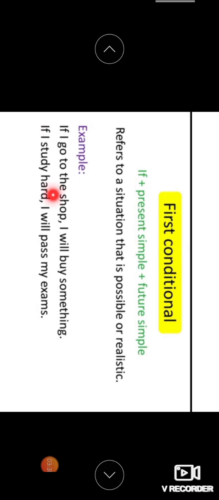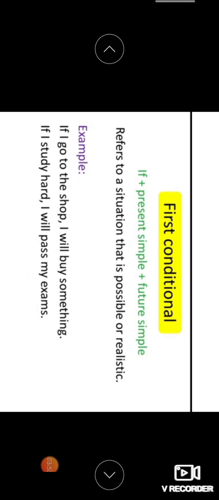Okay, so if I go to the shop, it is a situation, and what is the result, I will buy something. If I study hard, I will pass my exam, right? It is a situation and it is a result. That is what has happened here. So in the first conditional we use the present form and the result will always be in the future form. That is the first conditional.